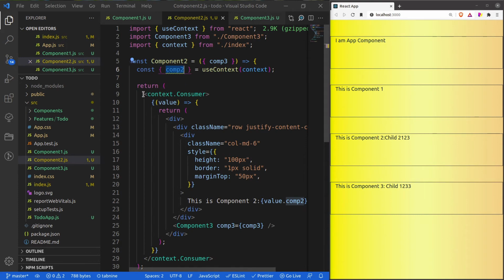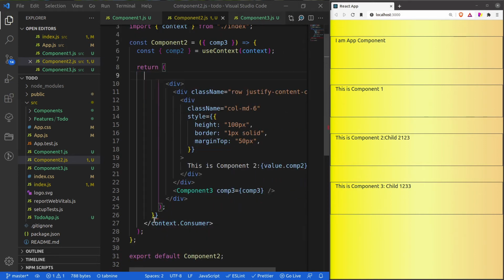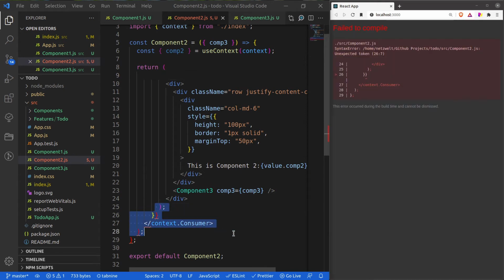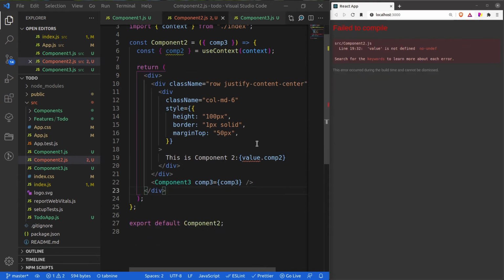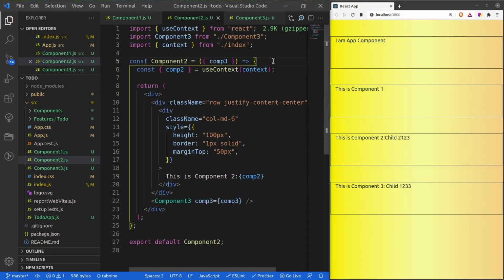Now we can get rid of this weird pattern of context.Consumer. So let me remove it, and let me also remove it from here. And it is giving the error because we are accessing it via a value. Now let me remove this value and rename it with comp2. So guys, you can see that now we have simplified our code base with a very simple useContext hook, and we are directly accessing our value.